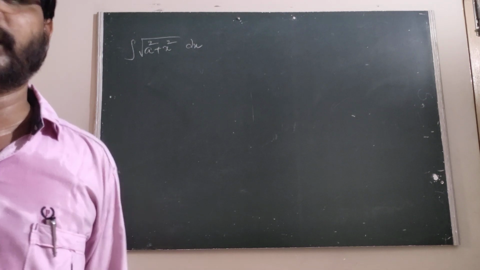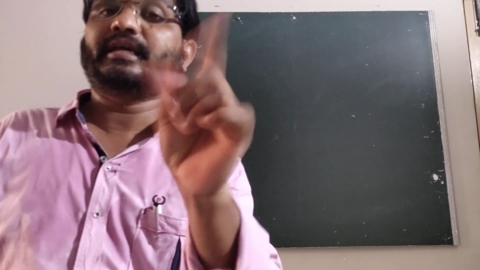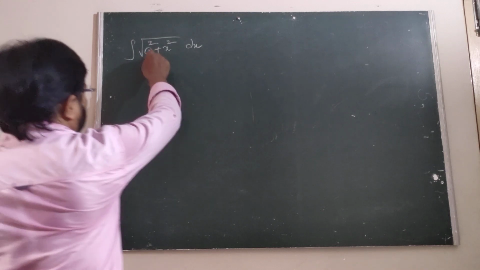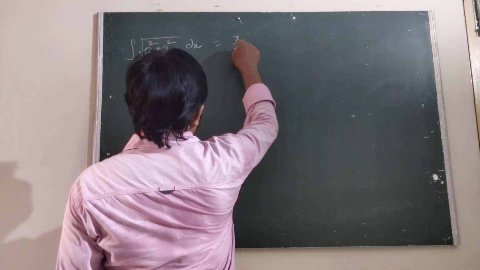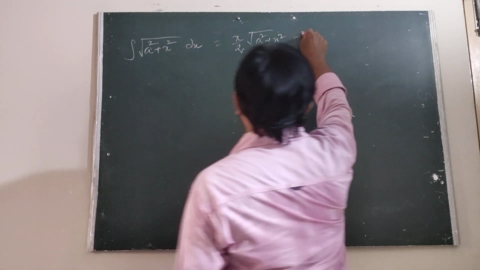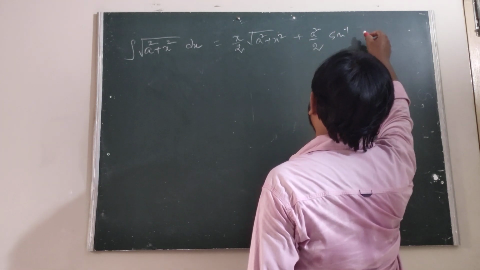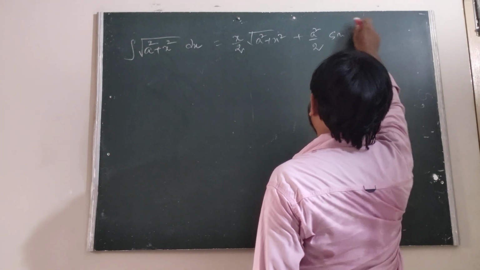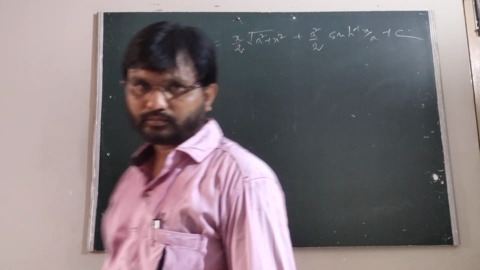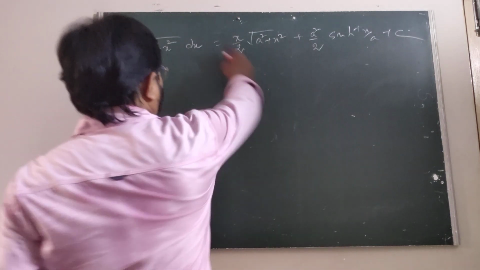So once again remember that one. The form is x by 2 under root a square plus x square plus a square by 2 sin h inverse of x by a plus c. Is it clear?